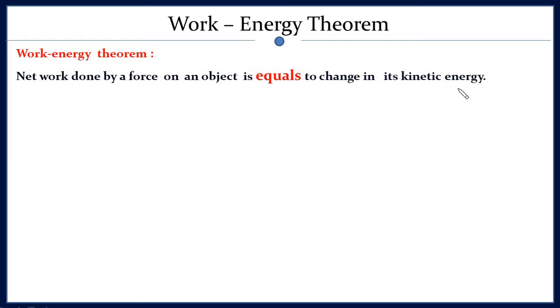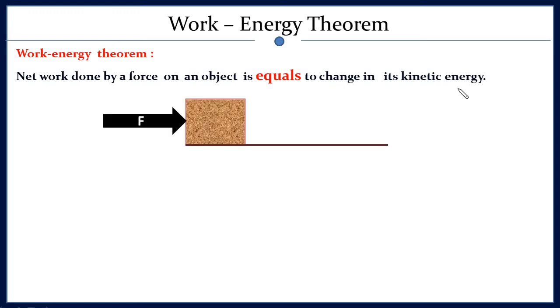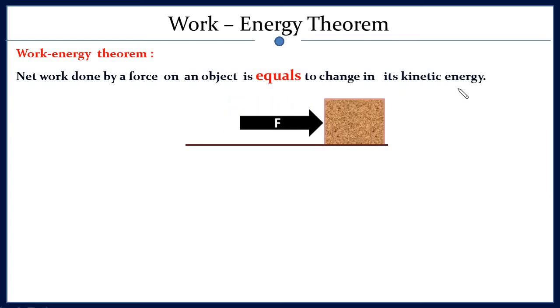What does it mean? Suppose your object performed a work which is equal to W, and at the same time the change in the kinetic energy of that object is some delta KE, then W will be equal to delta KE. Let's prove that whatever I am saying is right. We are applying a force on an object and it moves over a distance.